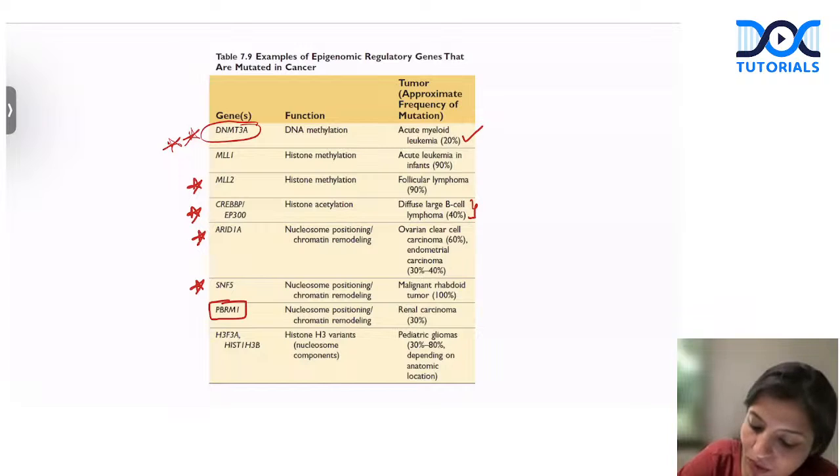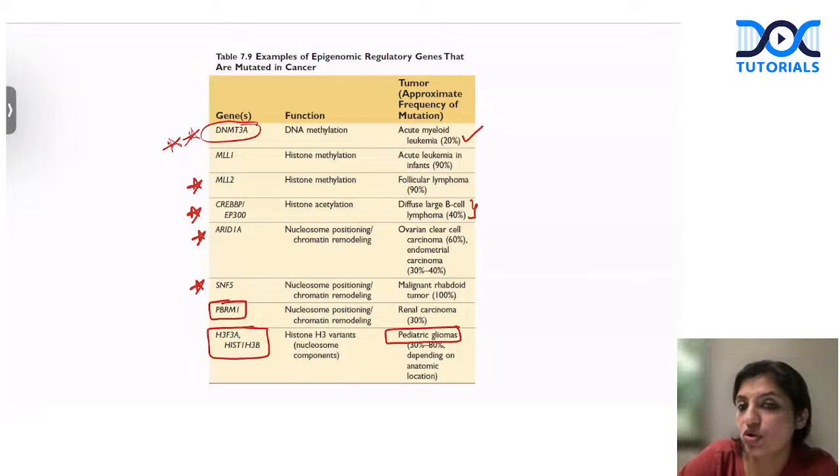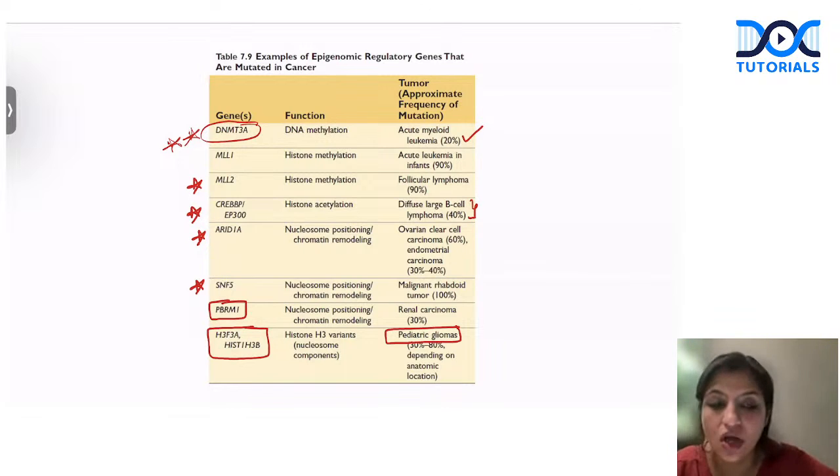And a recent one they have told is that histone H3 variant mutations are seen in pediatric gliomas, and depending on the location, the variations are different. So these are pediatric gliomas which are associated with histone 3 variants. I just told you, acquired histone 3.3 mutation is seen in giant cell tumor of the bone. So that is all you should know. These are the important and the rare topics that we discussed today for your exam.